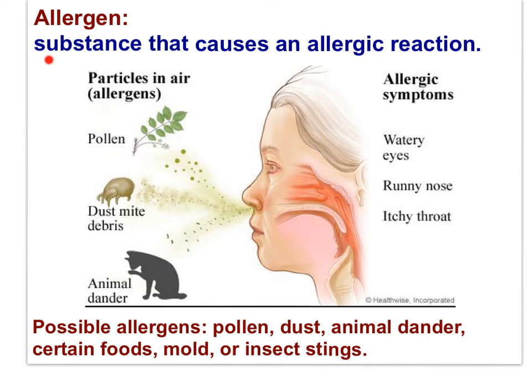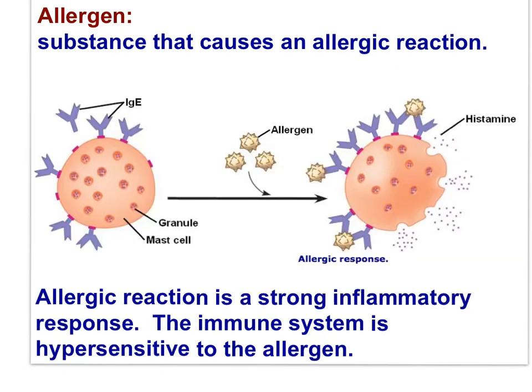An allergen is a substance that causes the allergic reaction. An allergic response to an allergen is, in truth, just a strong inflammatory response. An allergen is any substance that triggers the allergic response. Pollen, mold, dust are examples of allergens. And the allergic response to the allergen is a runny nose, swelling. This comes as a result of the histamine that causes blood vessels to swell, along with blood plasma leaving the vessels to cause the swelling.